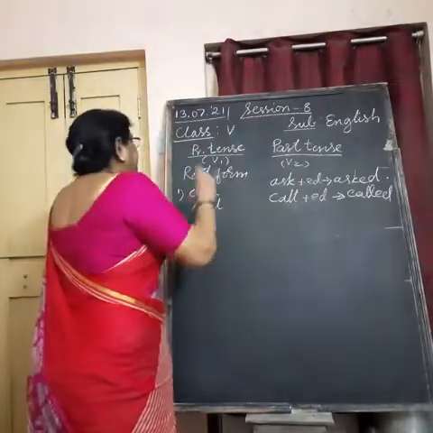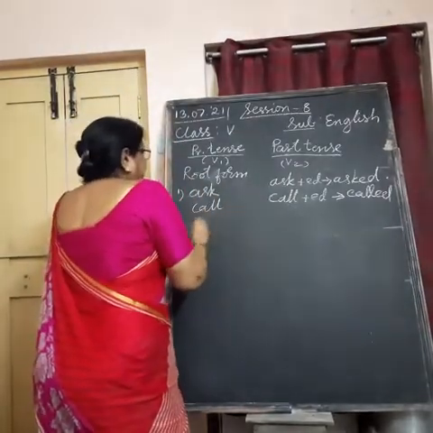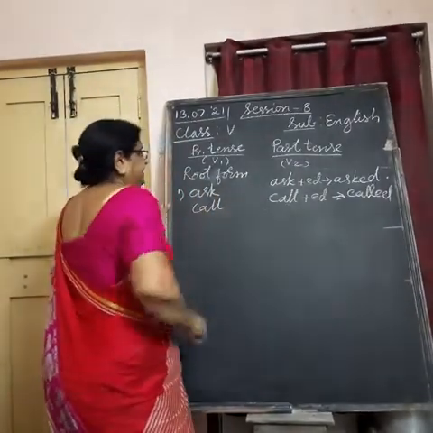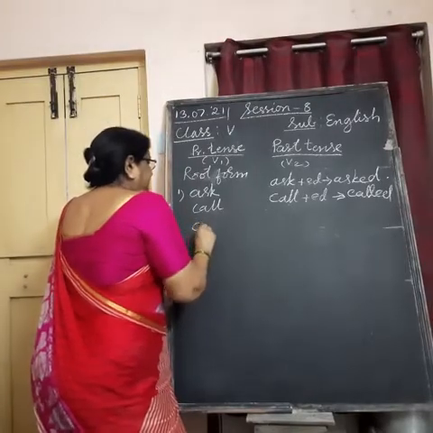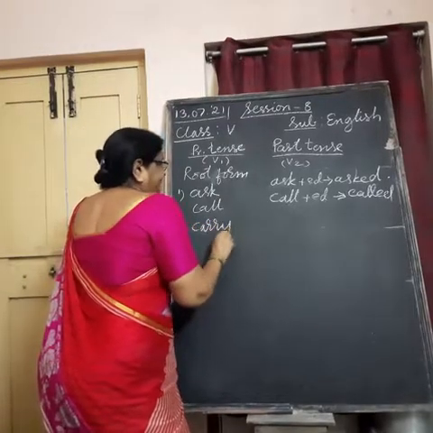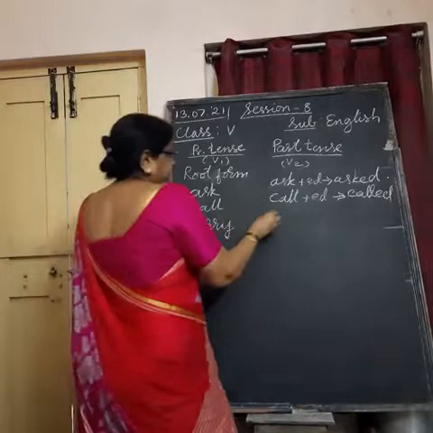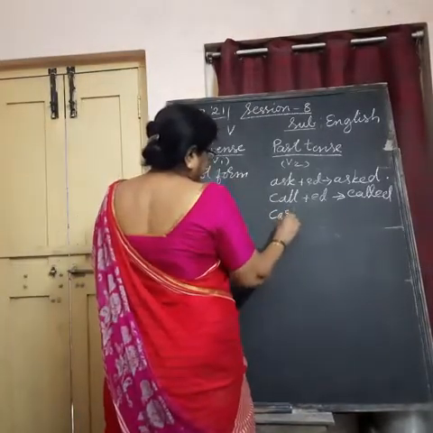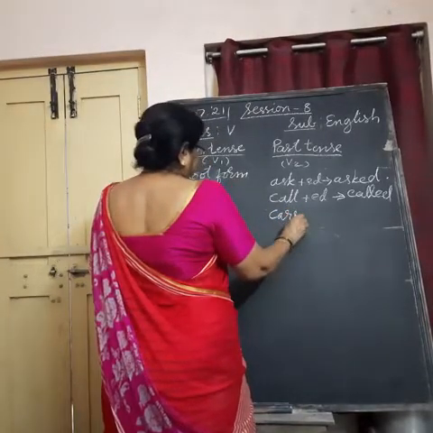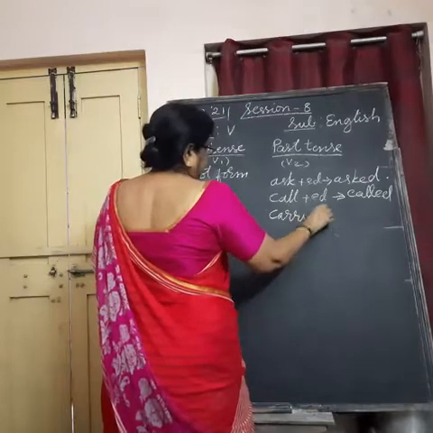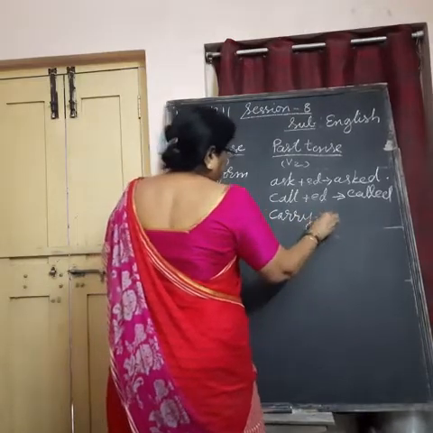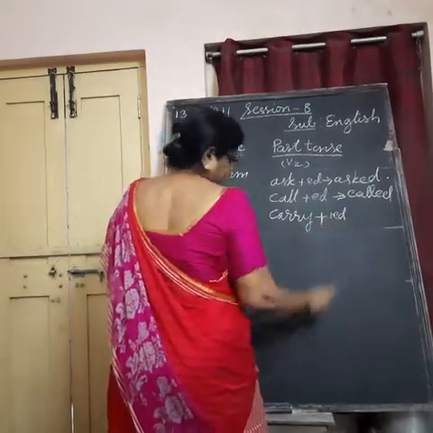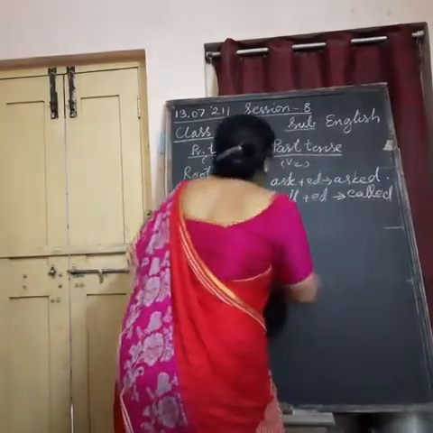Then, in this same category, next comes adding ied. Suppose your word ends with y. You have to cancel y, and in its simple past tense form, you have to add ied.